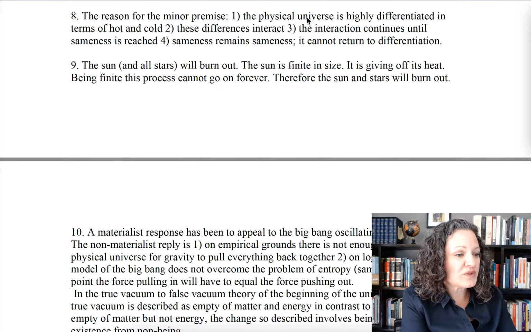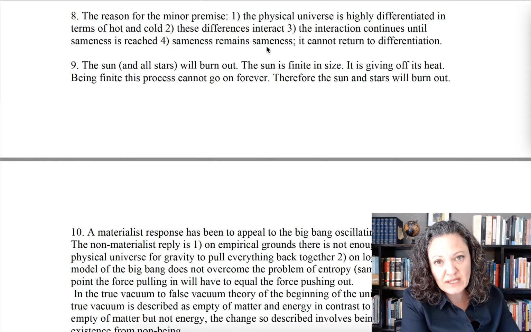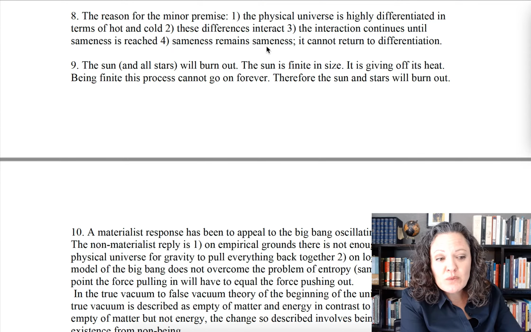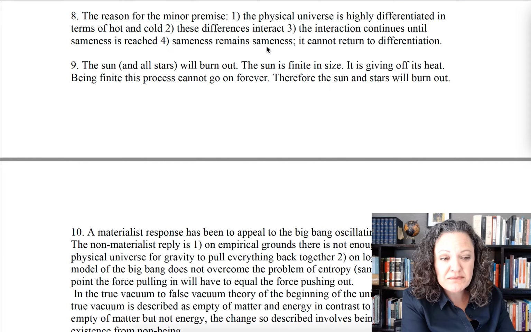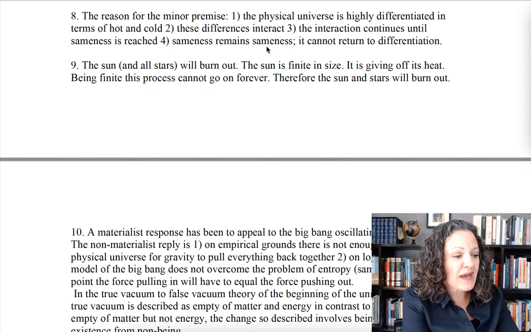But this principle holds that things are running towards sameness in temperature. So sameness, once it's reached, cannot return to a highly differentiated state like it is now. If the universe were eternal, then we would have reached that state of sameness already. We wouldn't have hot places and cold places. Right now, it seems as though this high level of differentiation means that the universe is relatively young. We'll talk more about that when we get to the third reason for the minor premise in number 10.